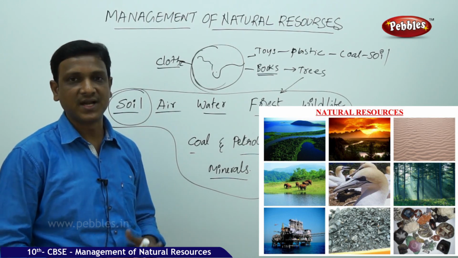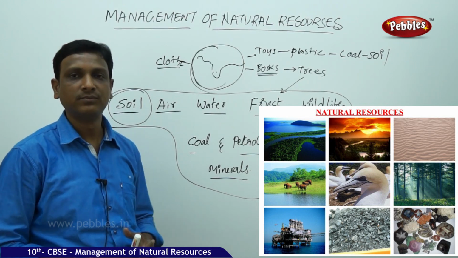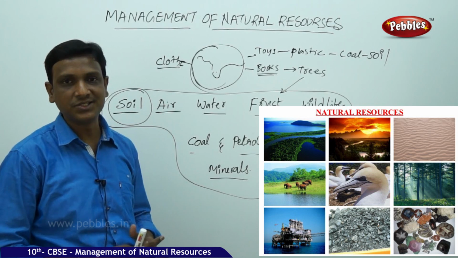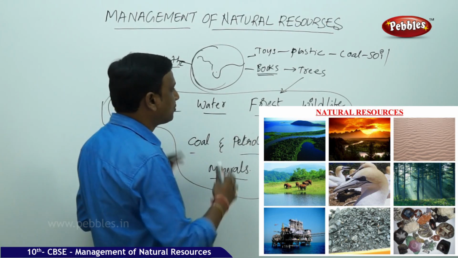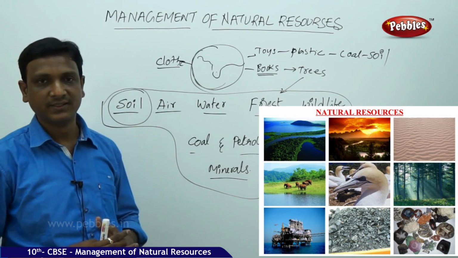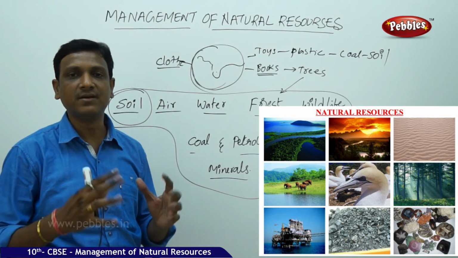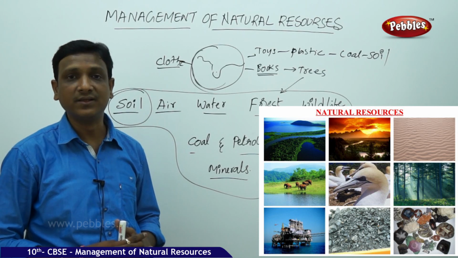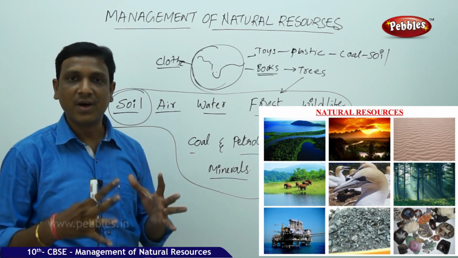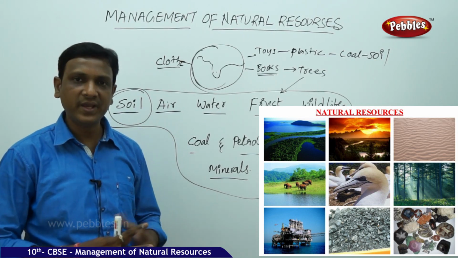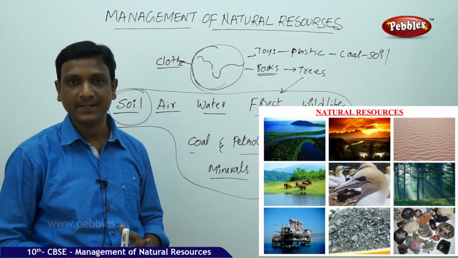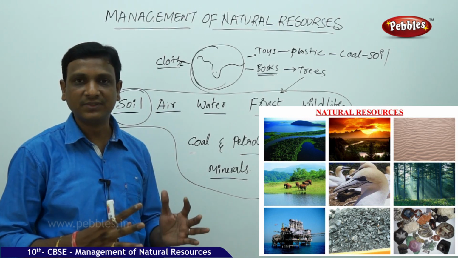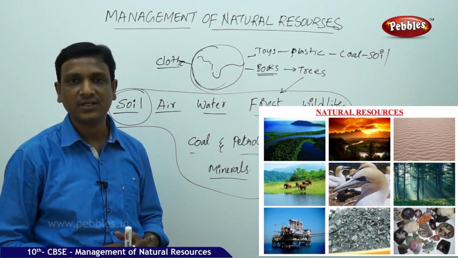What are the various strategies, if people follow them or the government takes the initiative, by which we can manage these natural resources in a proper way and go for sustainable growth? That means without causing much harm to the environment, we can make use of these resources, but we should keep one thing in mind, that we should leave some resources for the future generations.